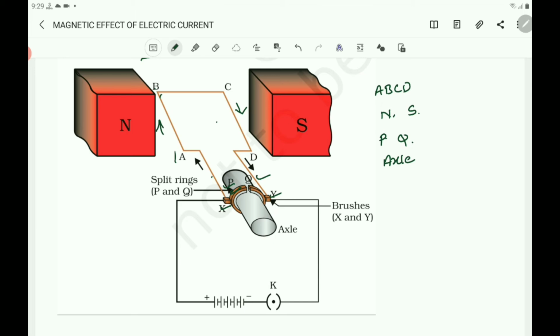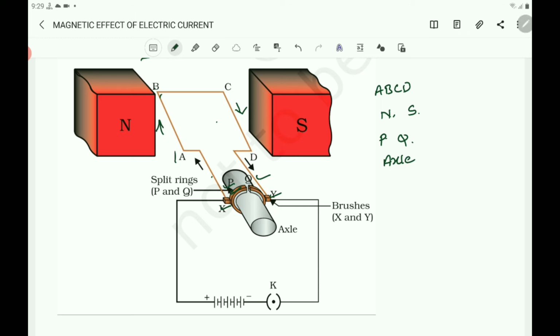Here current flows from A to B and C to D, and according to Fleming's left-hand rule, the force acting on arm AB pushes it downward, and the force acting on arm CD pushes it upward.